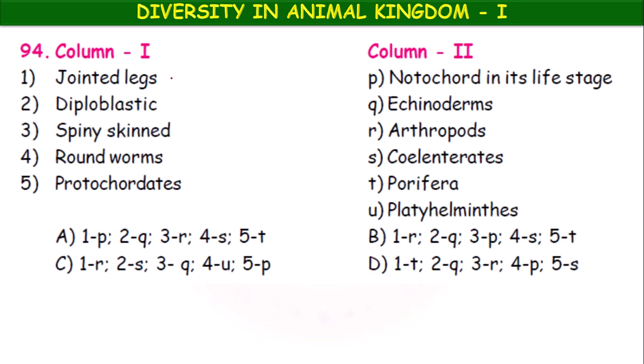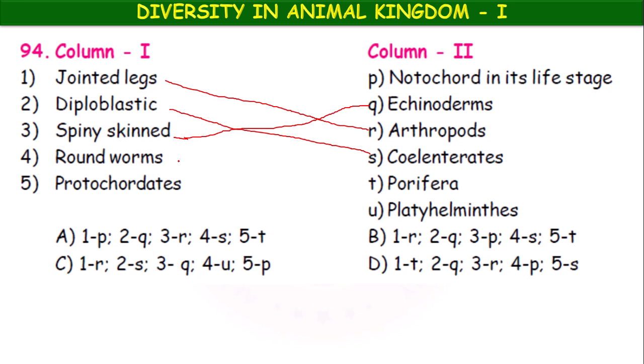Next, jointed legs, diploblastic, spiny skinned, roundworms, protochordates. Notochord in its life stage, echinoderms, arthropods, coelentrates, porifera, platyhelminths. These are in column 2. So, jointed legs, arthropods. First, we have to match. Diploblastic is the characteristic feature of coelentrates. Then spiny skinned, echinoderms. In these type of questions, children, first match the known ones, then the remaining you can guess.